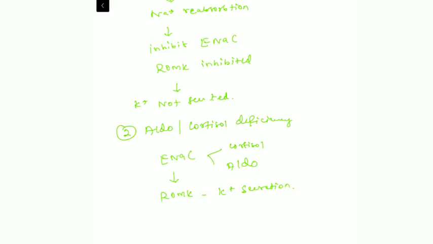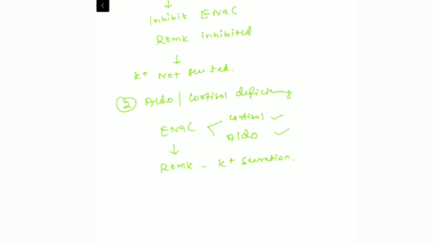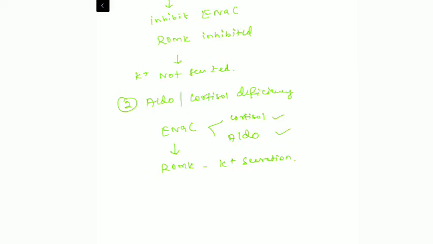Whenever there is a decreased activity of epithelial sodium channel because of cortisol deficiency or aldosterone deficiency, there will be decreased activity of ROMK channel. The patients will be having decreased potassium secretion, which will land up in the patient having hyperkalemia. So this explains the hyperkalemia in patients with Addison's disease and cortisol deficiency, acute stress status, like that.